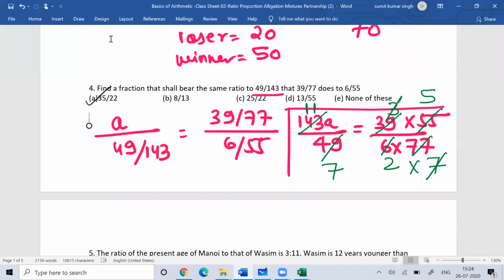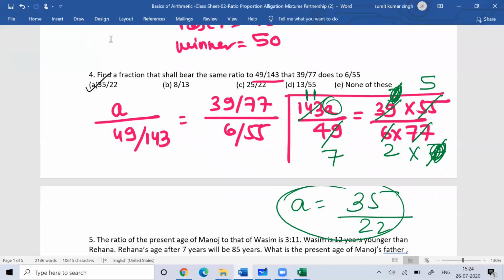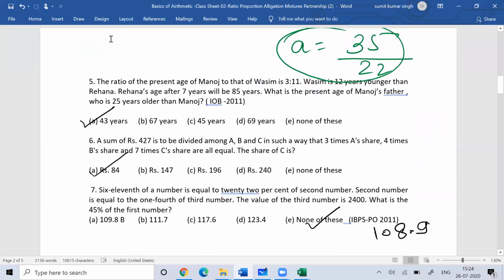So with this, you can find the value of a. 7 fives are 35 divided by 11 twos are 22, that is 35 by 22. You understand? So this got cancelled, this got cancelled. So you can find the value of a. That is 7 fives are in the numerator and 11 twos are in the denominator. Fine.